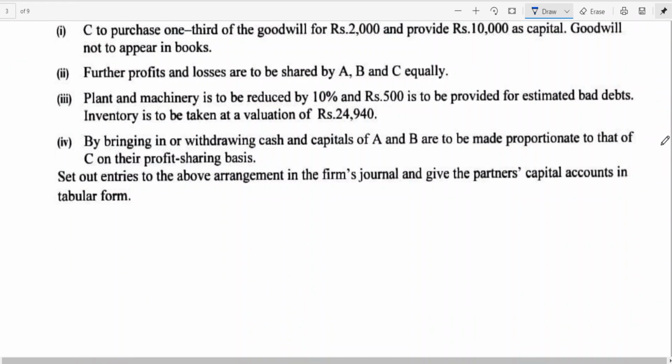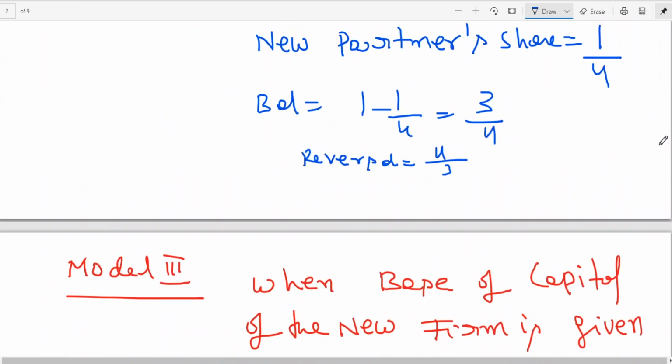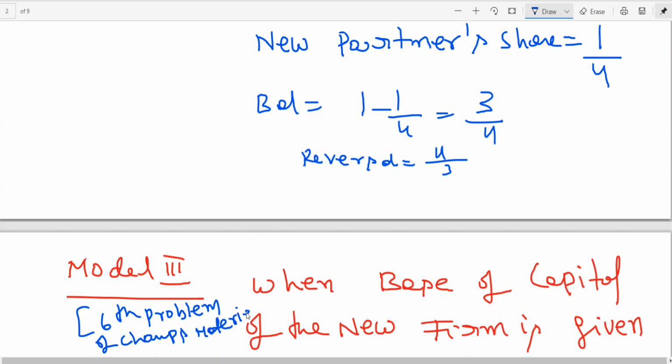Now let me take the 6th problem of the material. Okay, let us see.